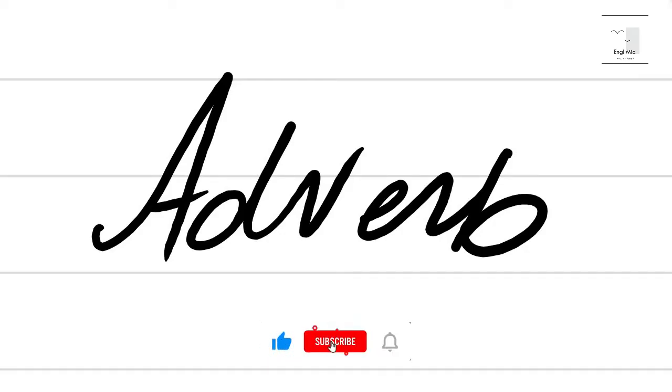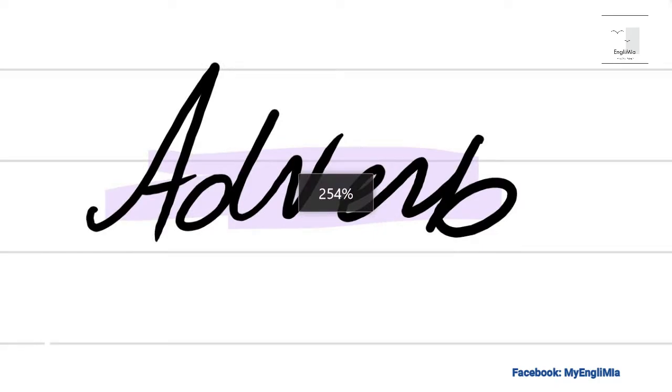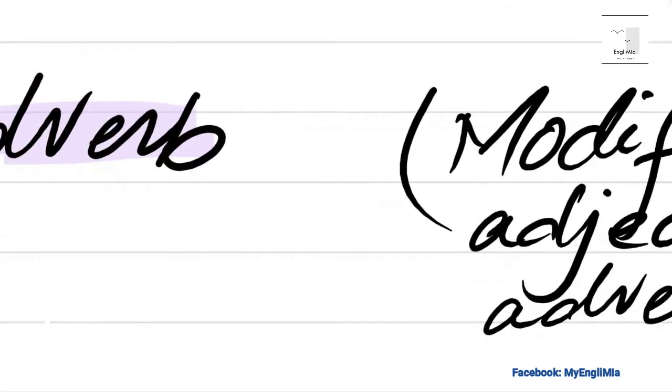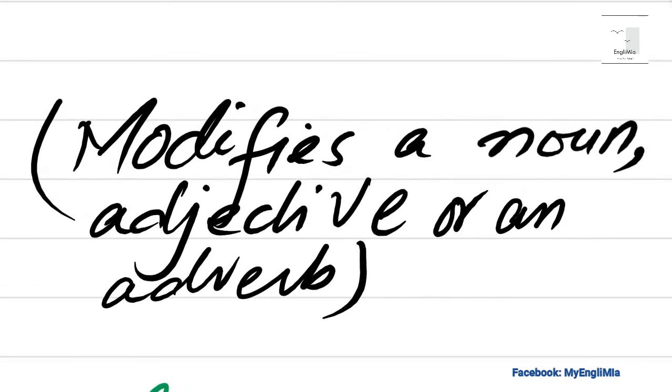Today we are going to talk on adverb. That is the fifth part of speech. Let's see its definition first. What do you mean by adverb? Adverb is a word that modifies a noun, adjective, or an adverb.